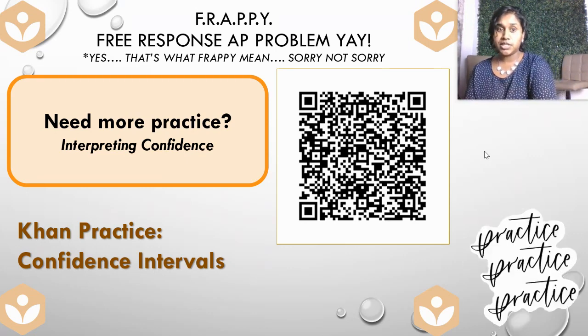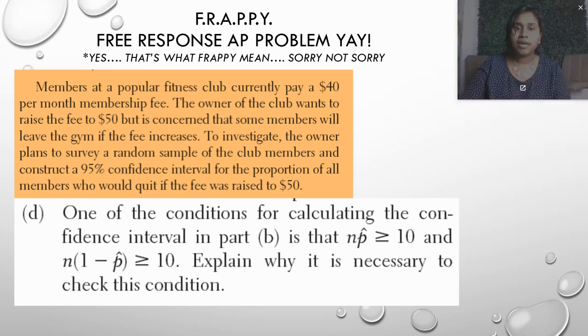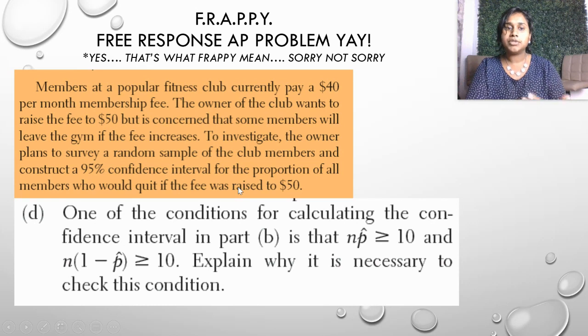And moving on to question D. One of the conditions for calculating confidence intervals in part B is that we checked our conditions. So we made assumptions about conditions being checked, that n times p is greater than or equal to 10, and so on. We had an assumption that everything was done because they just gave us the confidence interval. But why is it necessary to check this step?